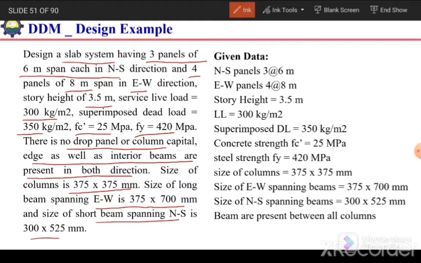If we summarize the given data, we have 3 panels of 6 meter in the north-south direction, 4 panels of 8 meter in the east-west direction, story height is given, live load is given, and superimposed dead load is given. Superimposed dead load means dead load excluding the self weight of the slab. Concrete strength is given, steel strength is given, column size is given, and the sizes of the east-west spanning beam and the north-south spanning beam are also given. And the information given is that beams are present along all columns, between all columns.